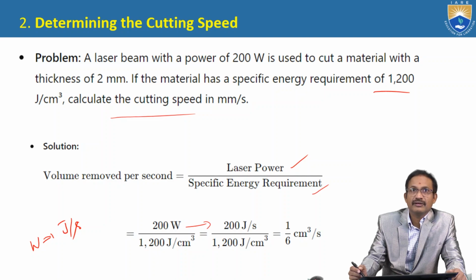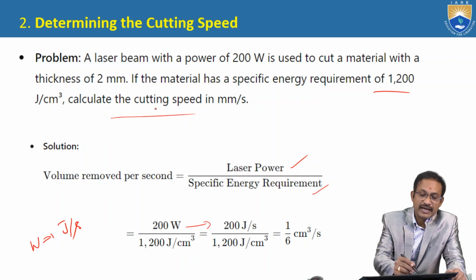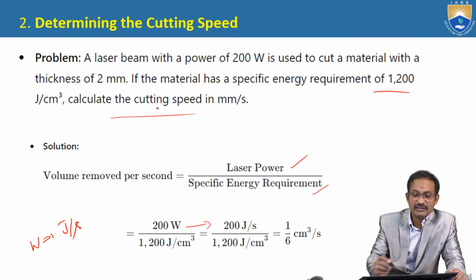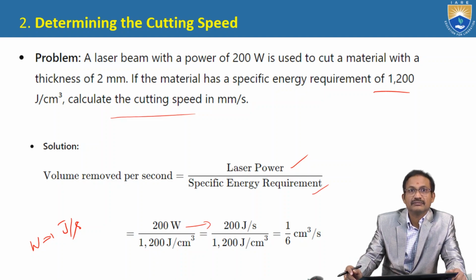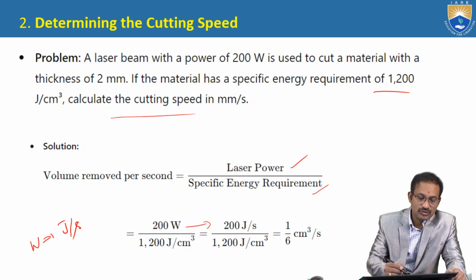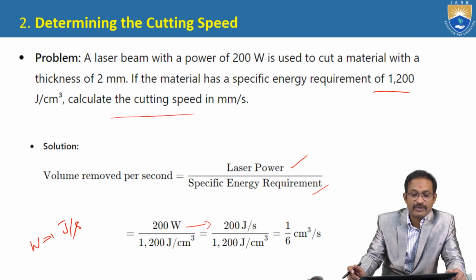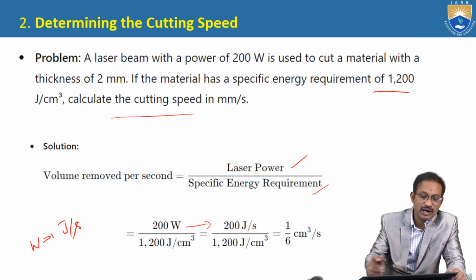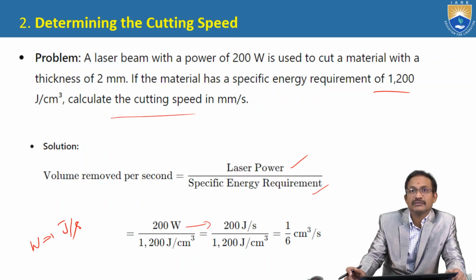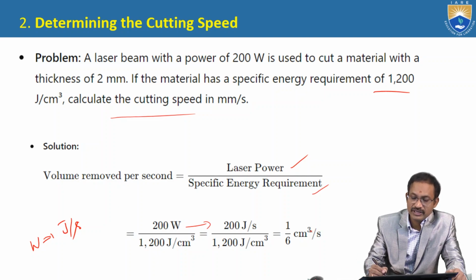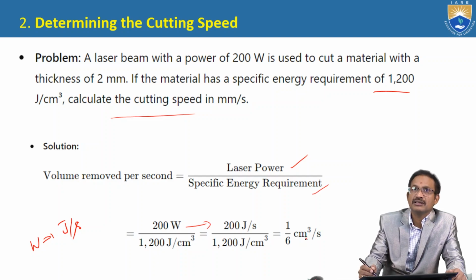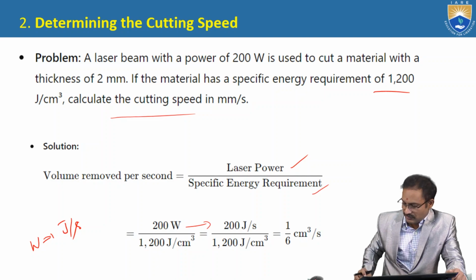Here we want the cutting speed in millimeters per second. For that we calculated the volume removed per second, in cubic centimeters, and we can convert it into millimeters.